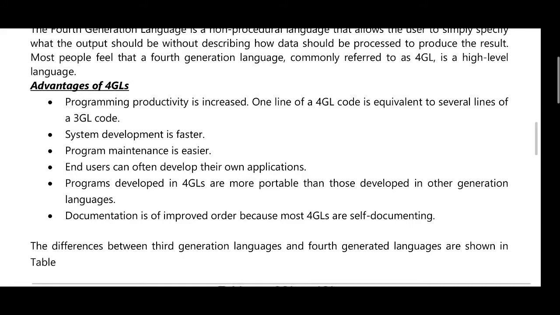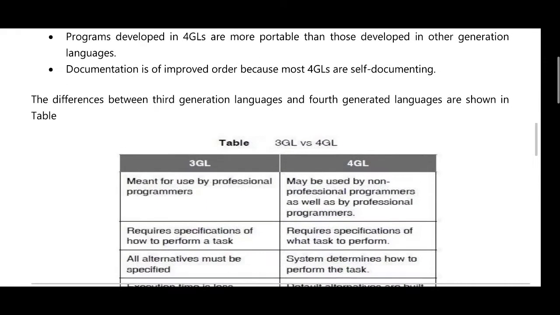The differences between third generation language and fourth generation language are shown in the table.